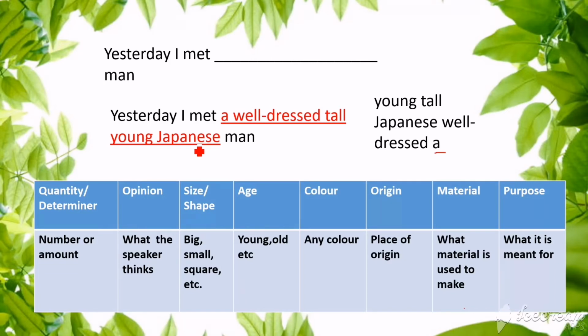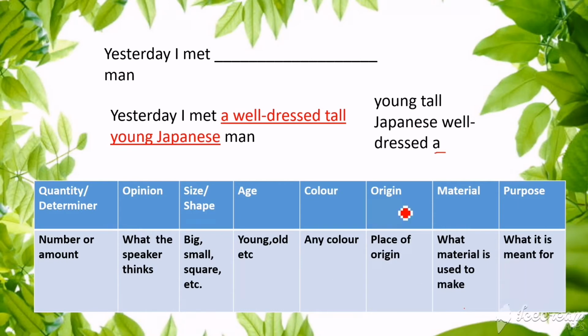Therefore, here next to the age. Since color is not mentioned in the sentence, next to age they are placing origin. Then after origin, what material is that? Only if they are speaking about material, you need to mention what material they are speaking about. Next to origin, finally, you can add purpose.